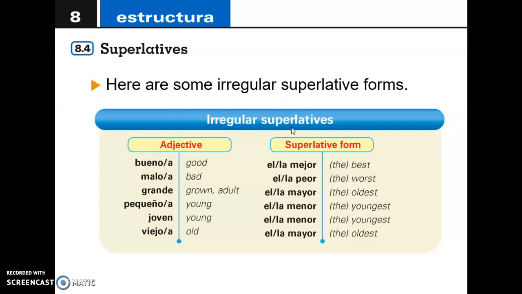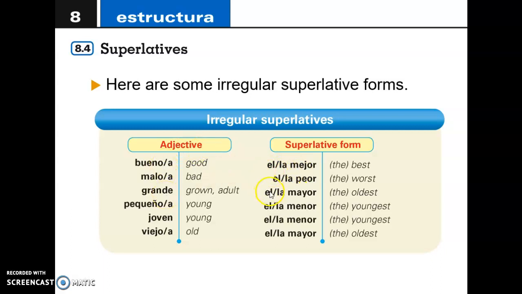We're not comparing anymore, remember? In this case, 8.4, we're talking about the superlative form. From bueno, we go to el mejor. From buena, we go to la mejor, the best. From malo, we go to el peor. And from mala, we go to la peor, the worst, female or male in this situation.